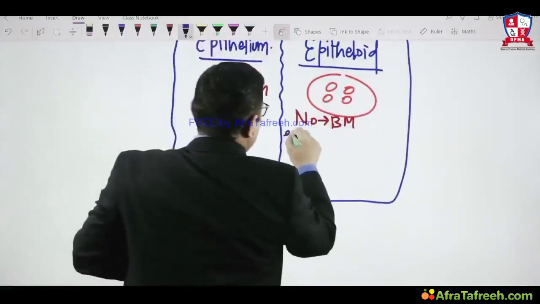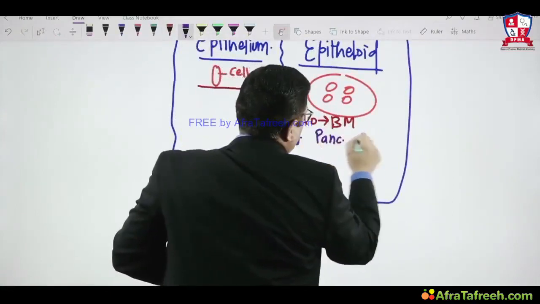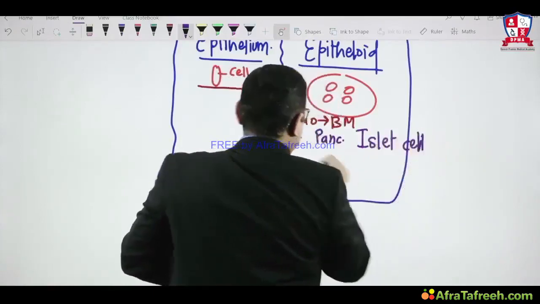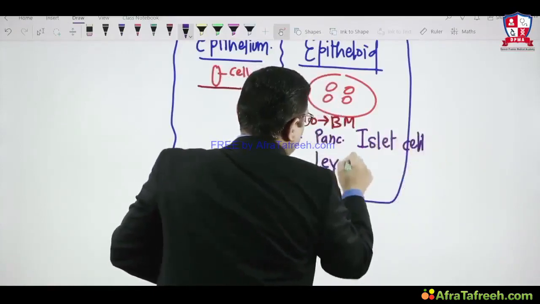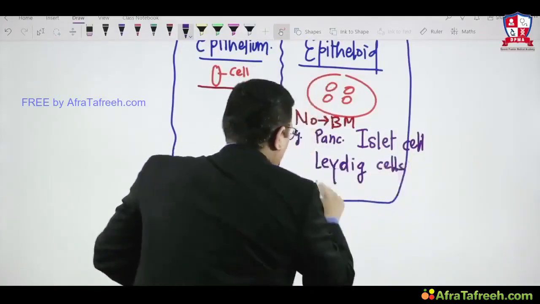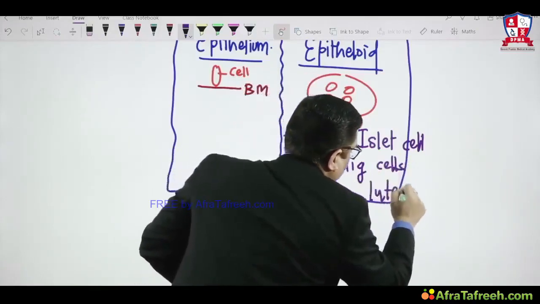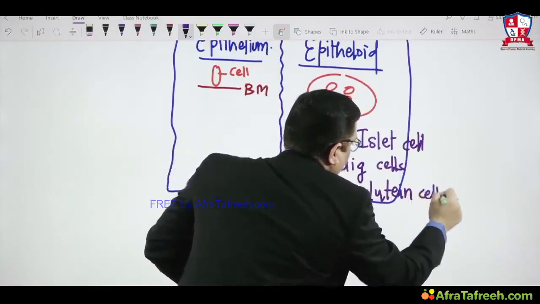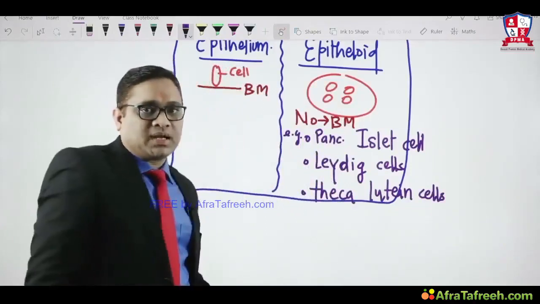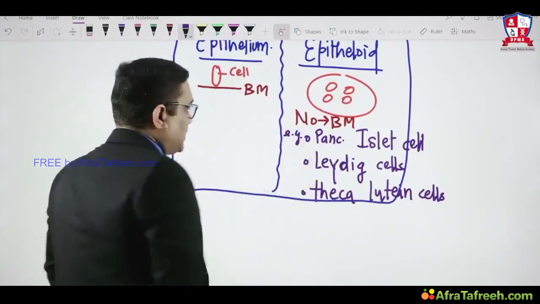Examples are pancreatic islet cells, testicular Leydig cells, and ovarian theca lutein cells, right? These are the three important examples of epithelioid cells in our human body.